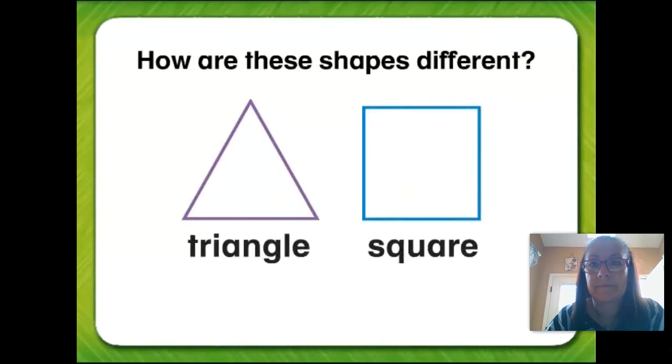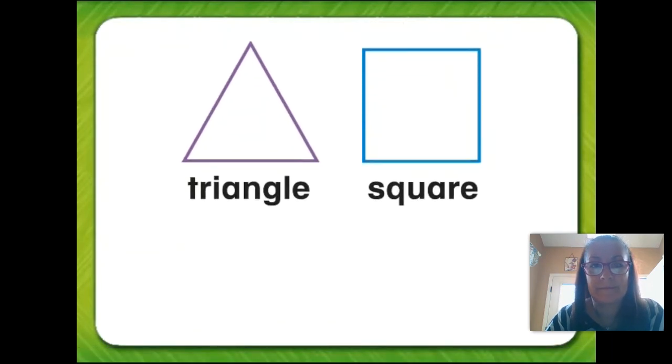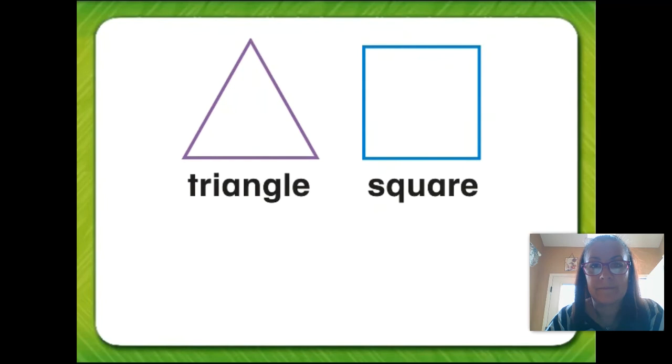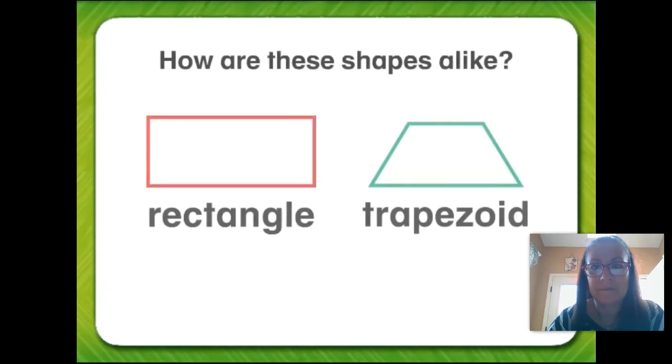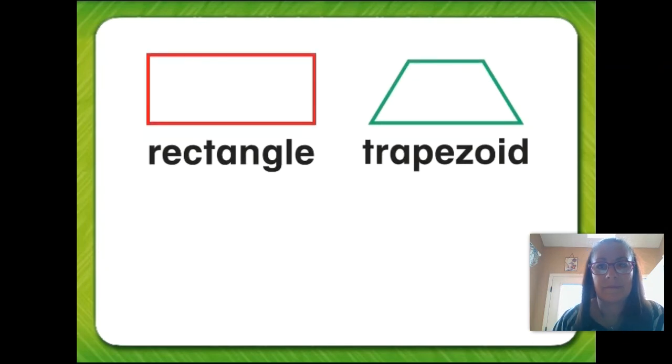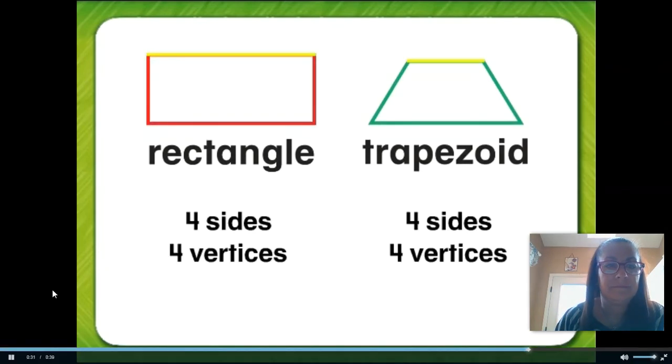How are these shapes different? A triangle and a square are different because a triangle has 3 sides and 3 vertices, and a square has 4 sides and 4 vertices. How are these shapes alike? A rectangle and a trapezoid are alike because both figures have 4 sides and 4 vertices.